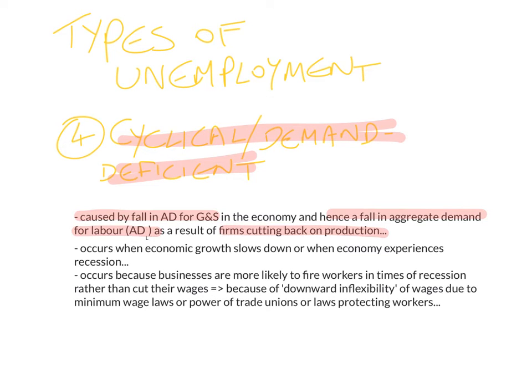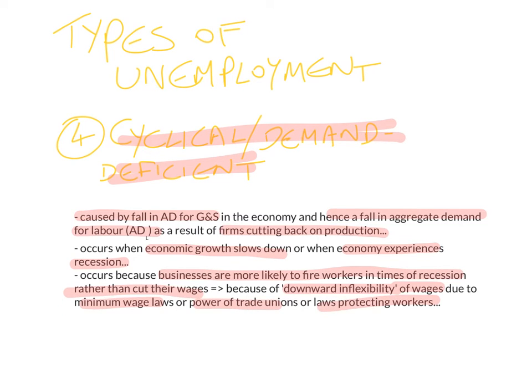This occurs usually when economic growth slows down or when the economy experiences recession. It occurs because businesses are more likely to fire workers in times of recession than cut their wages. Remember when we did Keynesian macroeconomics, we said that there's a downward inflexibility of wages due to minimum wage laws or due to the very strong power of trade unions or due to many laws protecting workers.